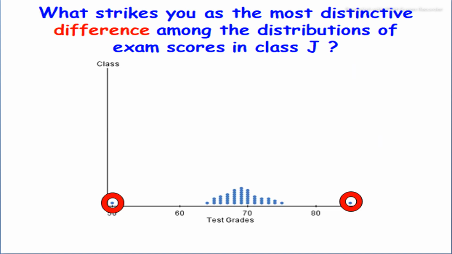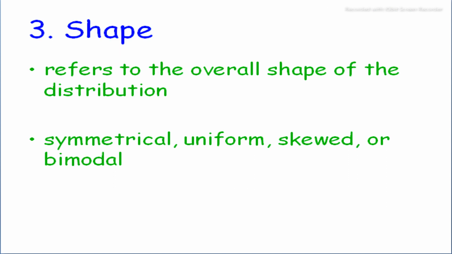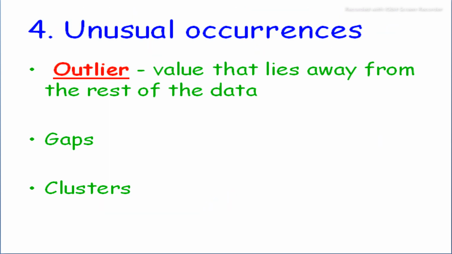What strikes you as the most distinctive difference among the distributions of exam scores in class J? Here the test grades and class scores are given in the diagram, which gives us the shape: symmetrical, uniform, skewed, or bimodal, and unusual occurrences. An outlier is a value that lies away from the rest of the data, like gaps, clusters, classes, or groups.